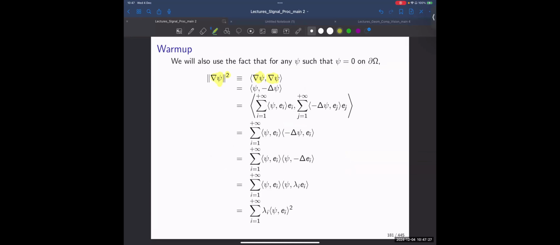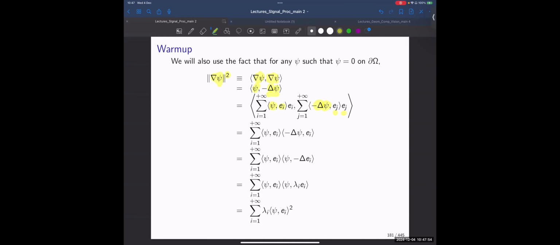It would be nothing but, as we have seen two slides ago, the function with the Laplacian operator on the function. Writing everything explicitly, we first represent the function in the e basis, and then the Laplacian on the function in the e basis.